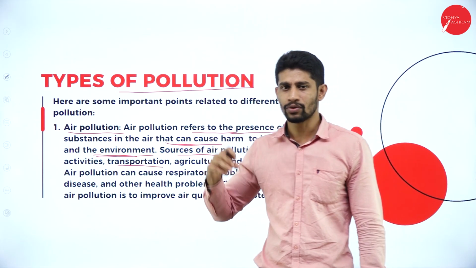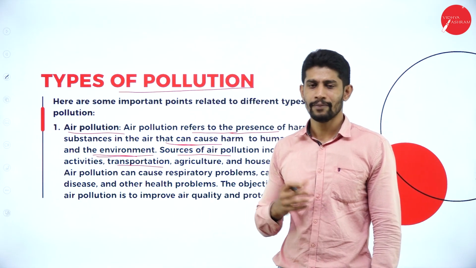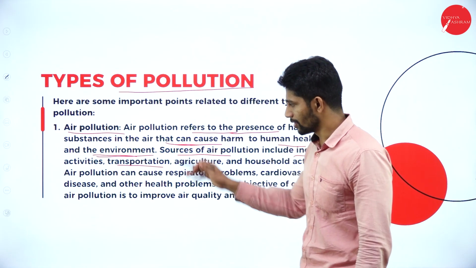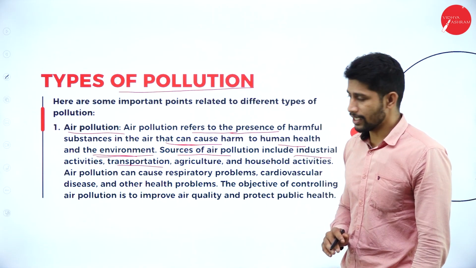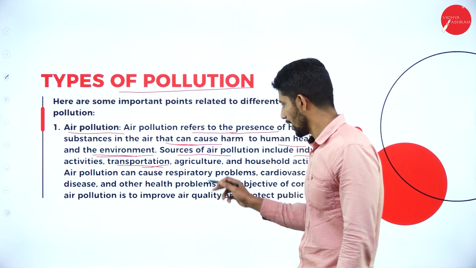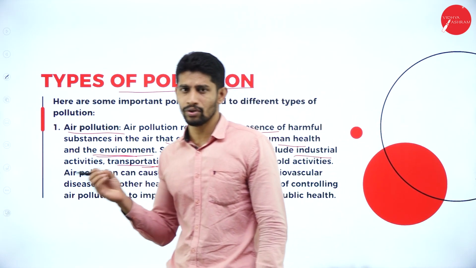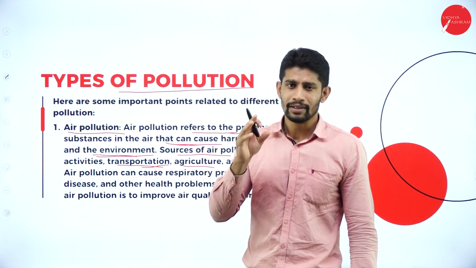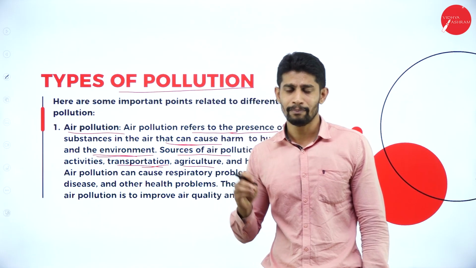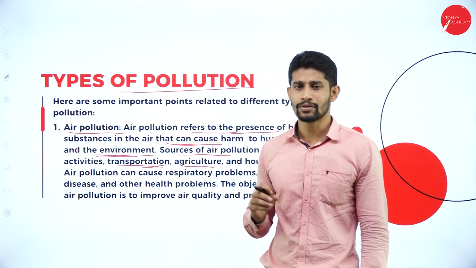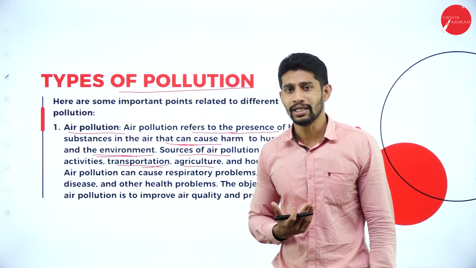The air released by those vehicles, if it mixes with the fresh air, then it harms human health. So air pollution is caused by industrial activities, by transportation, and by agriculture. Sometimes if we are putting any chemical, or spraying any fertilizers for the plants, at that time also, if that chemical mixes with the fresh air, it will convert it into polluted air.